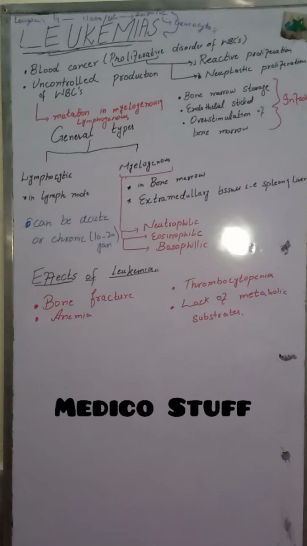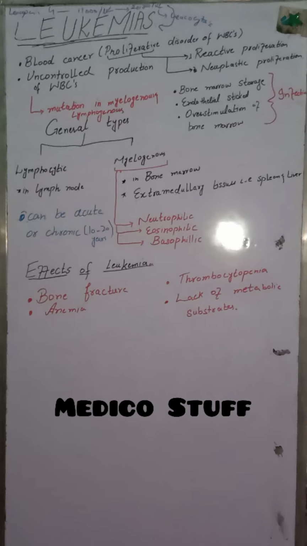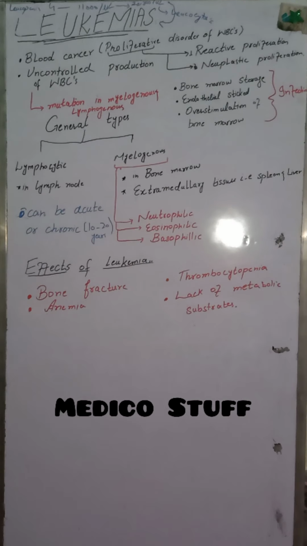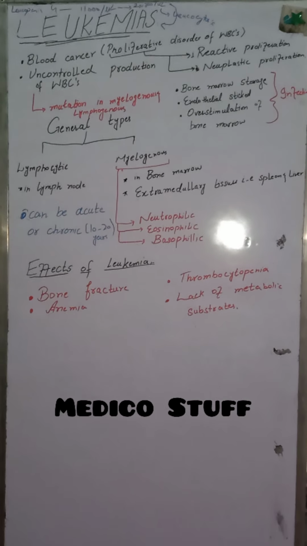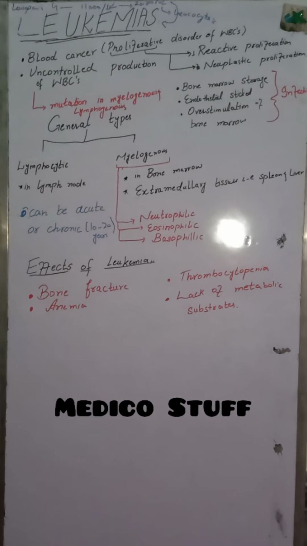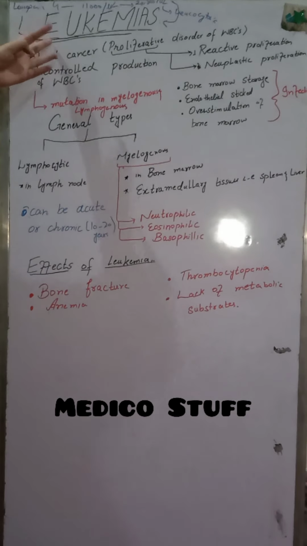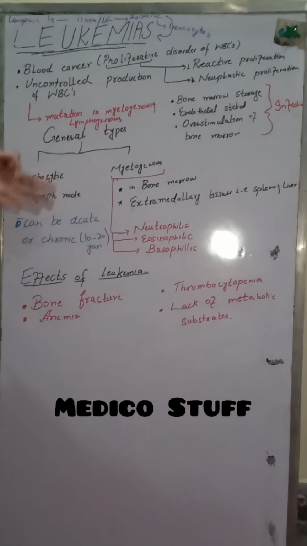So WBCs take all the nutrition for their rapid production, while the substrates which are necessary for other types of body cells will be compromised. All the nutrition will be taken up by the leukemic cells in their rapid production.